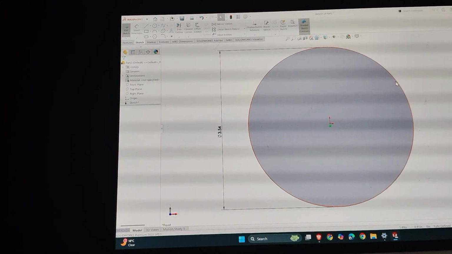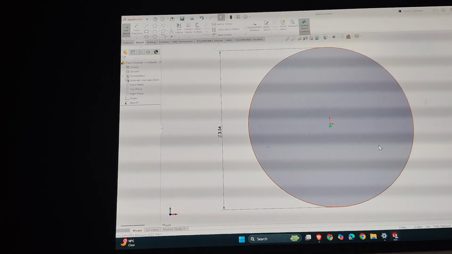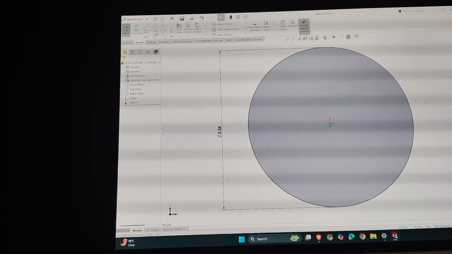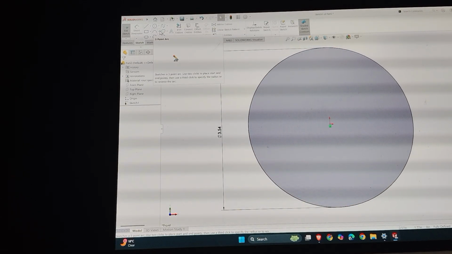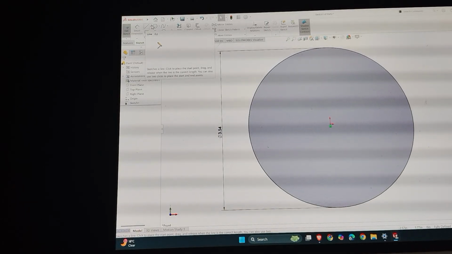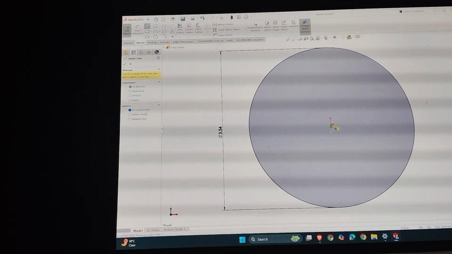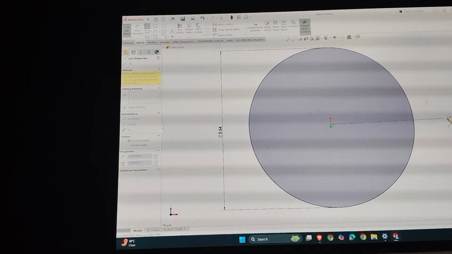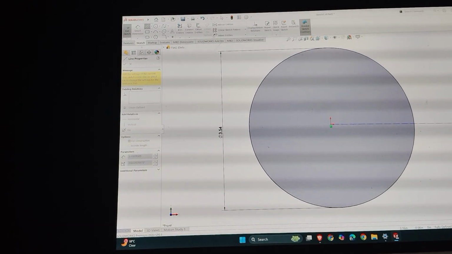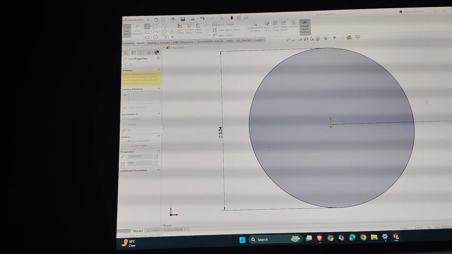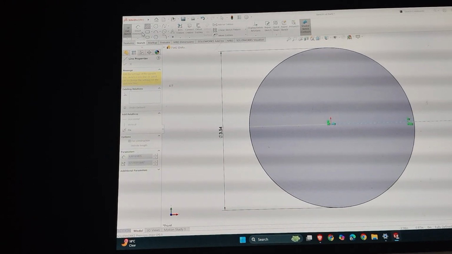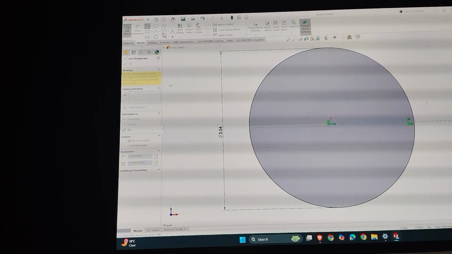So I have to make the same arc length. I'll select a horizontal line. Actually, I can make a center line. Make a center line, this one horizontal. Simply now I have to make an arc of 2.21.